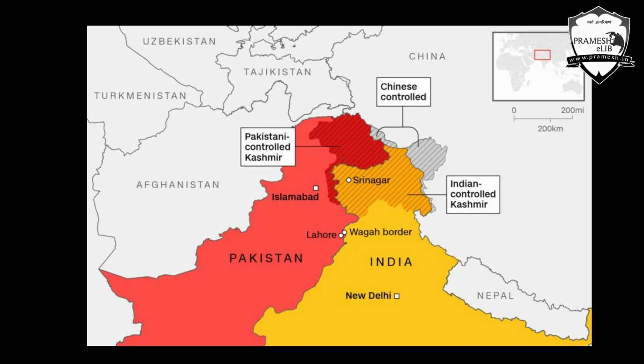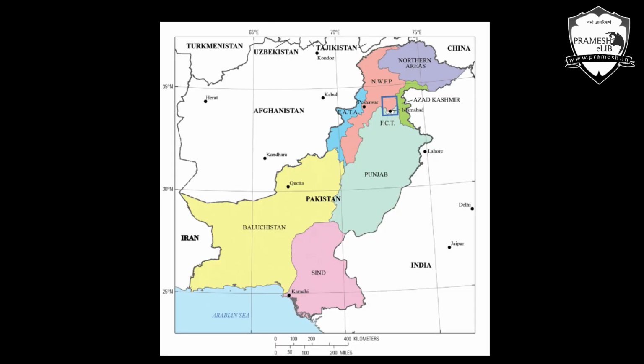Now what is happening now, and why is it in the news, and why are we discussing it? Because this region has gained a lot of importance. A is that Pakistan captured these regions, but it never included them in its constitution. So if you look at the map of Pakistan, you will realize it has 4 provinces. One is the Balochistan region, where the Gwadar port lies. Then second is the Punjab region. Then third is the Khyber Pakhtunkhwa region, and the fourth region is something that you are going to tell me.